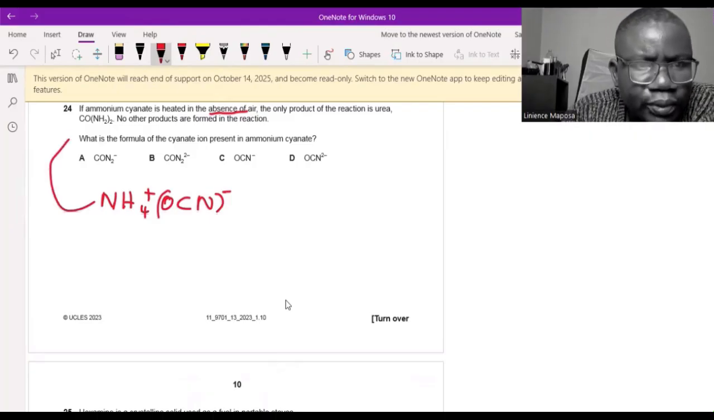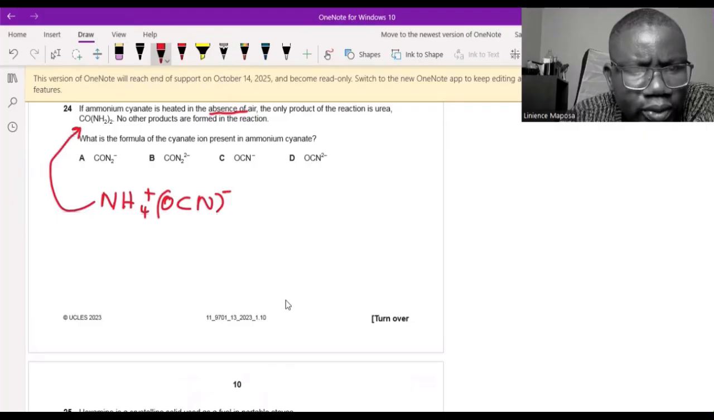Do these atoms add up with those in urea? One carbon, one oxygen, 4 hydrogens in ammonium, 2 nitrogens, correct. So cyanate is this one, C.